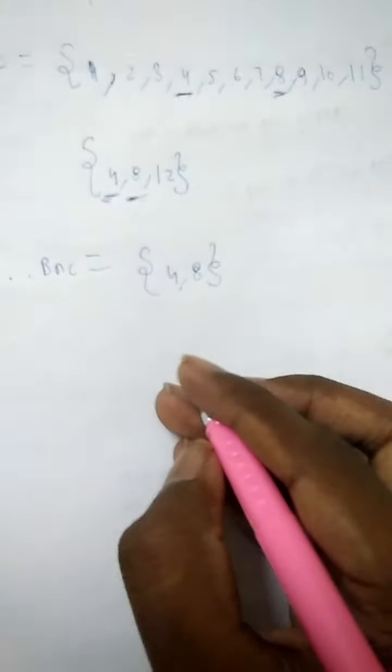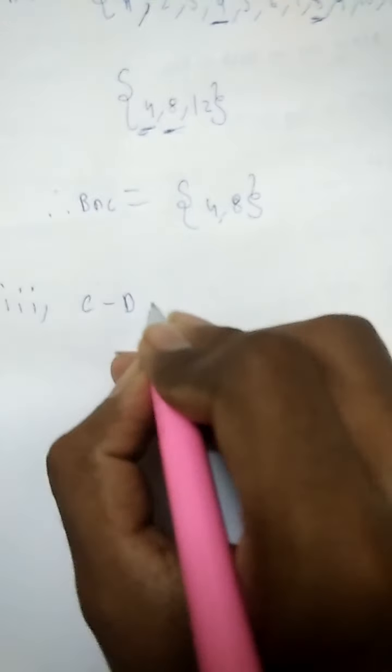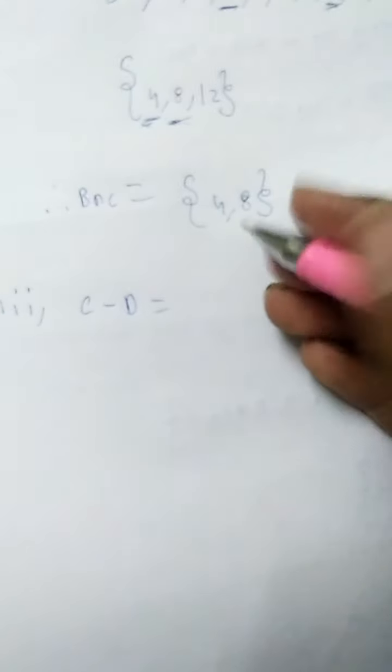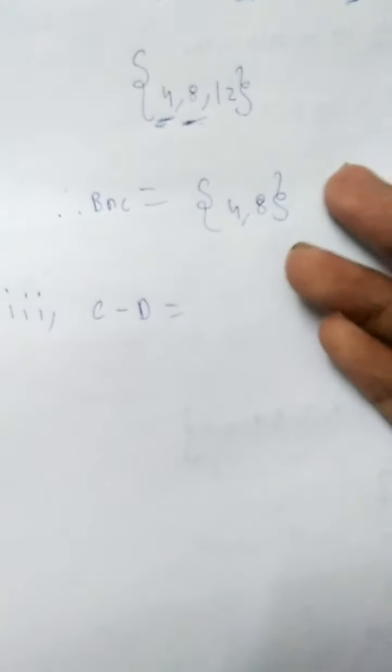Now C minus D. If you got what A union B is, what A intersection B is, what B intersection C is, what C minus D means, that is difference, if you got these then you are perfect in sets.